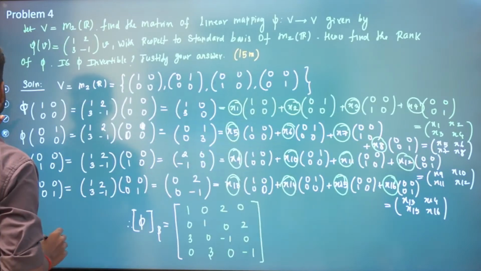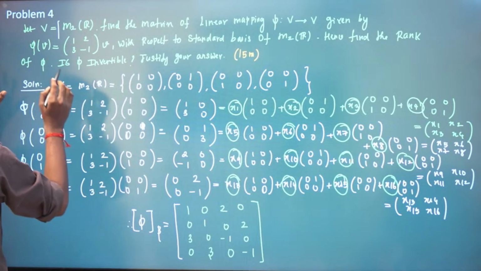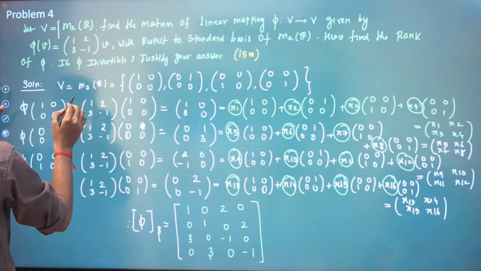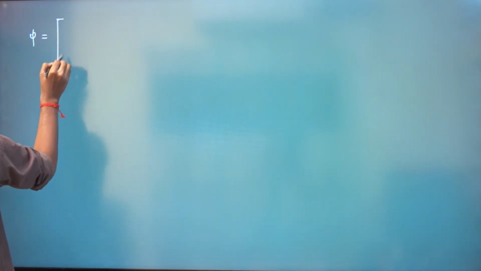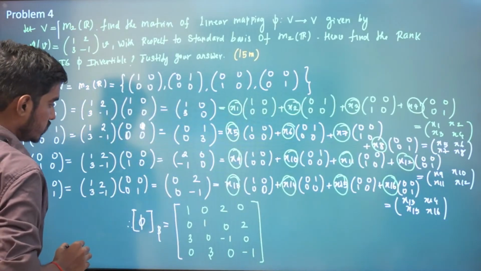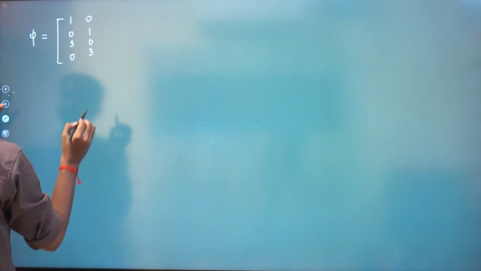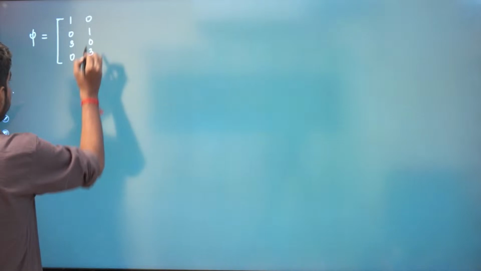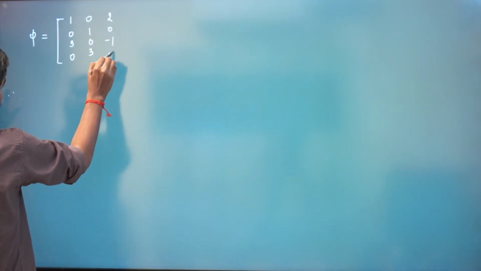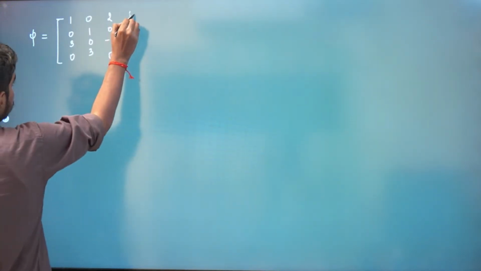Our phi is 1 0 3 0, then 0 1 0 3, 2 0 minus 1 0, 0 2 0 minus 1.